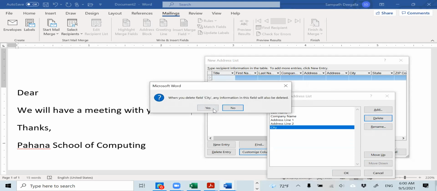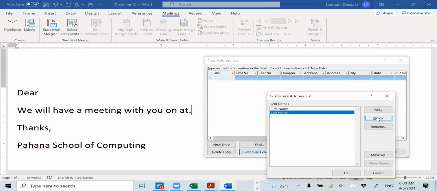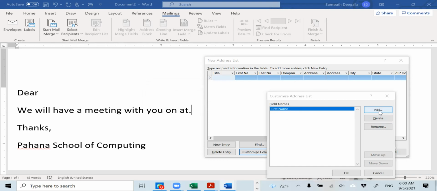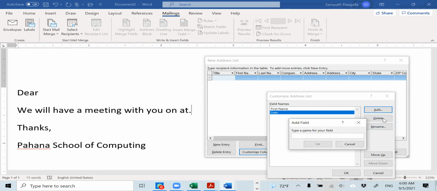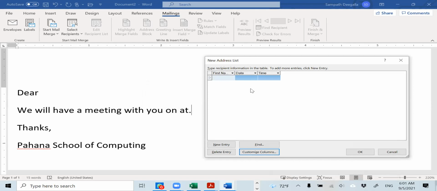You could have started a new one from the beginning, but I will start by customizing this. Okay, I will keep only the first name. Then I will add a date, right? And then I need a time. So first of all, you identify what information you want to put or change here. Then I will create the data source.